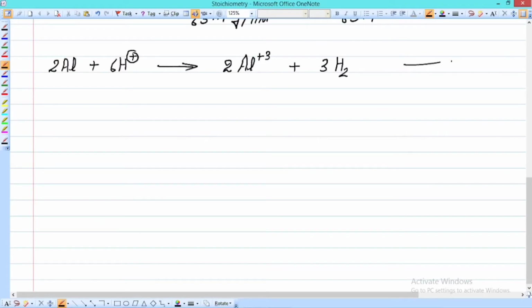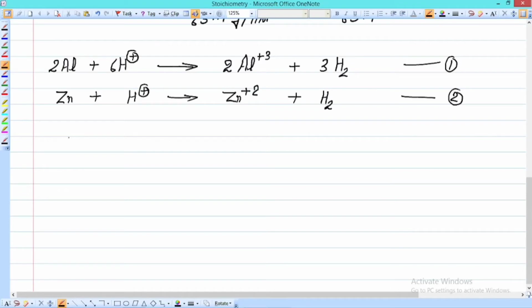We can write it as equation number 1. The second equation is for zinc, because zinc is also going to react. Zinc will react with H positive to give Zn +2, and 1 mole of hydrogen will be liberated for 1 mole of zinc. This is equation number 2.